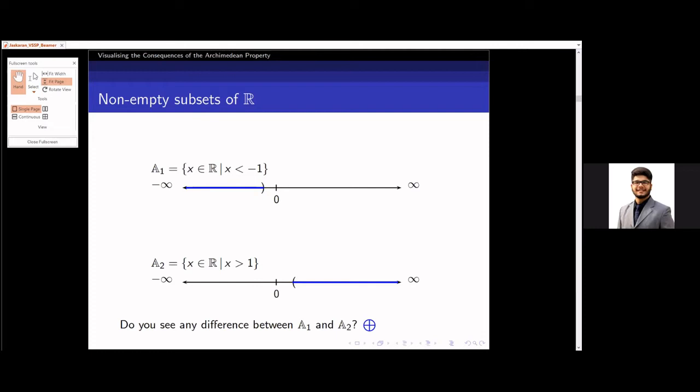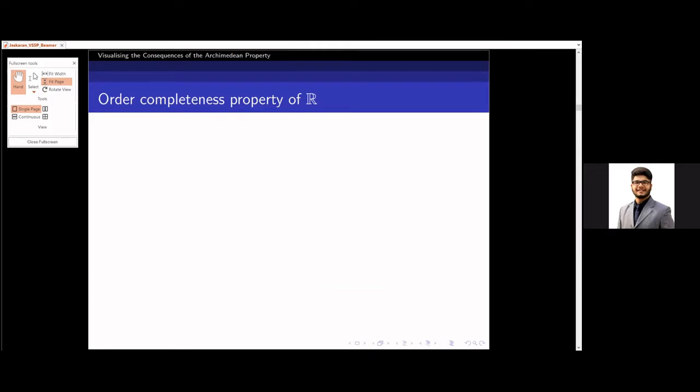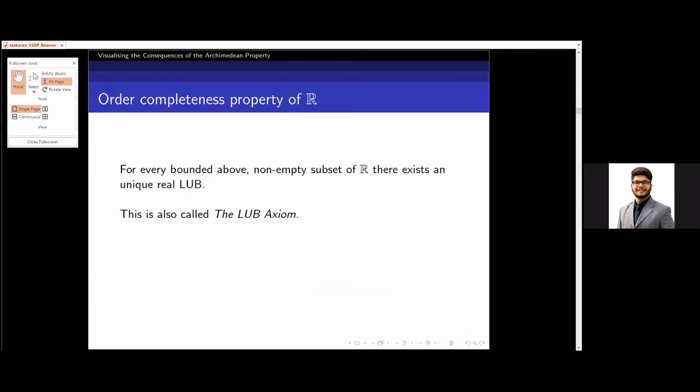Can you spot any difference between A1 and A2? I know that's an ambiguous question. You can spot various differences, but now can you spot a difference? Yes, A1 is clearly bounded above while A2 is bounded below, right? This leads us to the definition of the order completeness property of R. What is the order completeness property of R? It says that for every bounded above non-empty subset of R, there exists a unique real least upper bound.